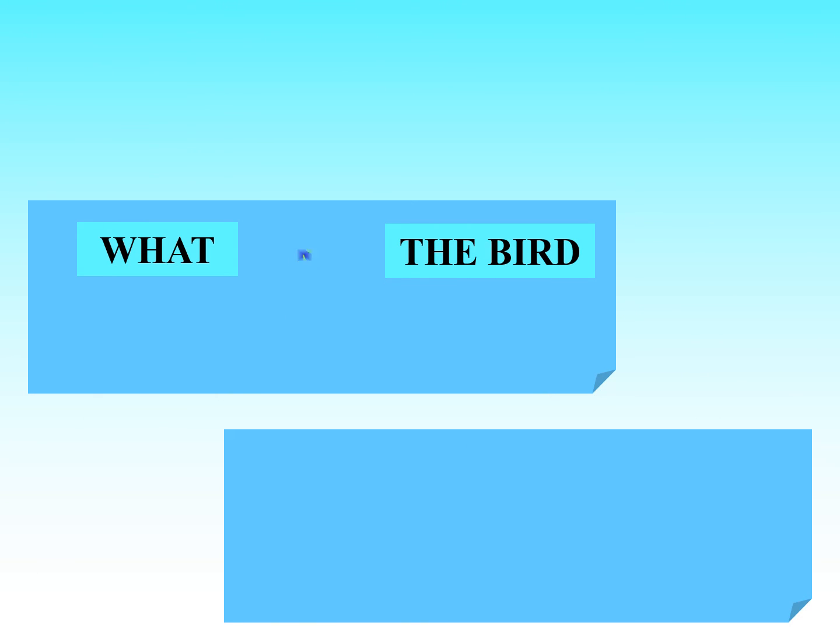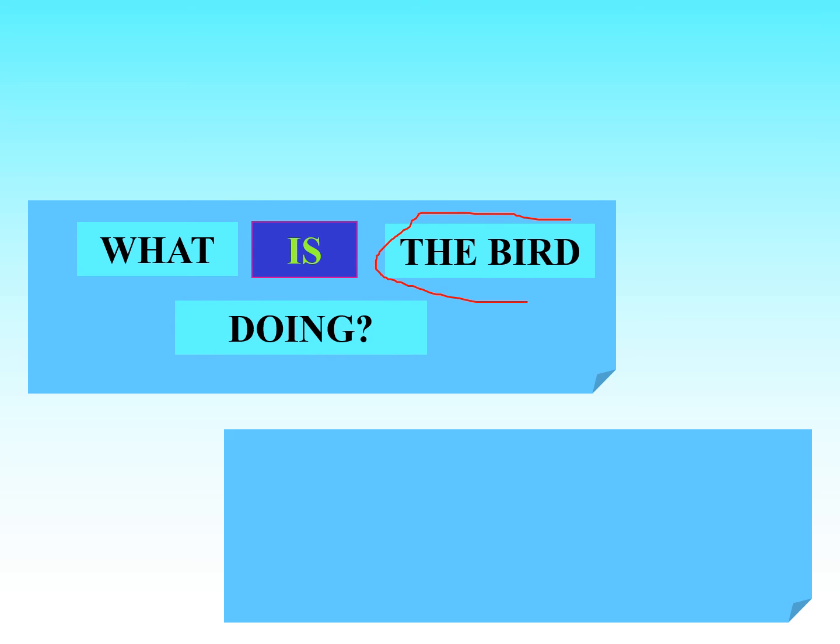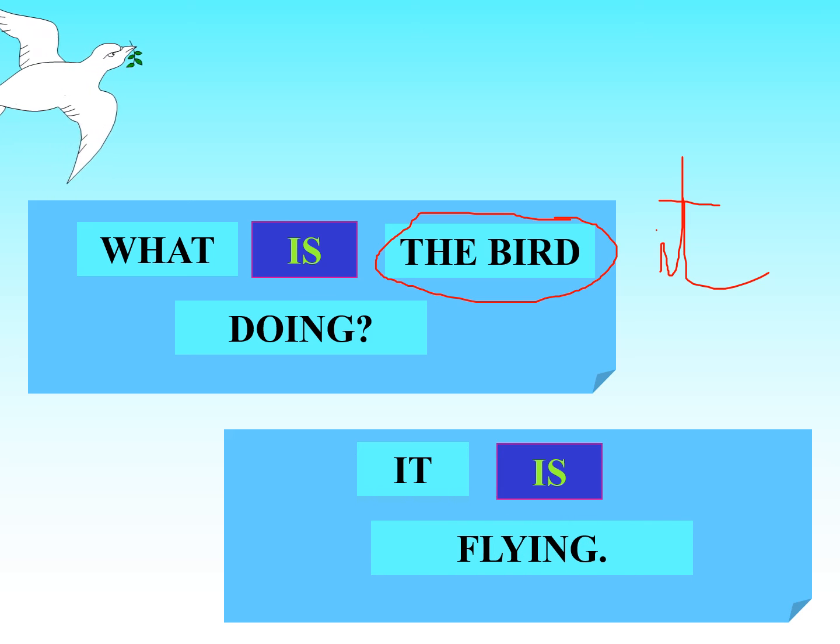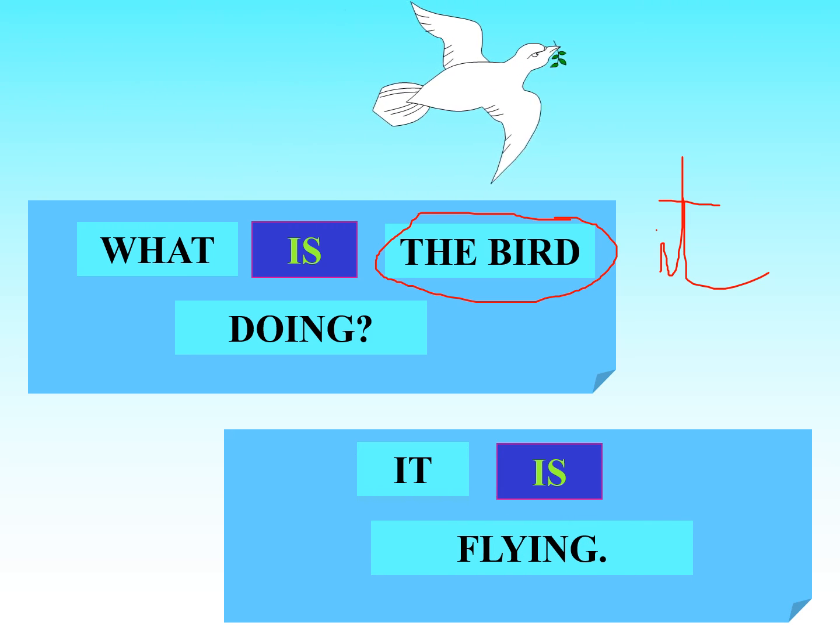The bird. And what is the bird doing? Remember that the bird, it's not he and it's not she, it's it, because it's an animal. It's a bird. Remember this. So we have it is flying. Look at the picture. The bird is flying. Nice.